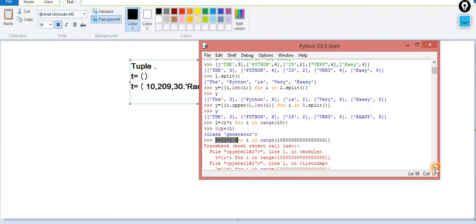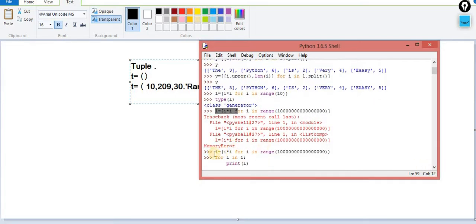For the same, the next concept is generators. Inside a generator, nothing is stored in the memory. It will execute only when it is called. So it executed, it printed, it executed, it printed, it executed, it printed. Nothing is stored inside the memory. So when we use this kind of concept, let's suppose you are reading a very large amount of data from a file.